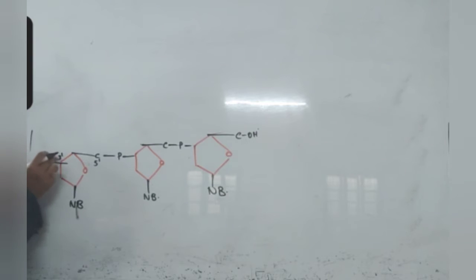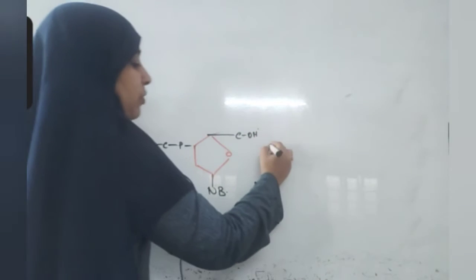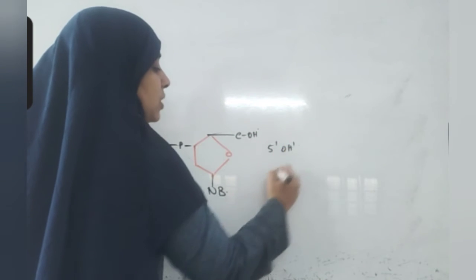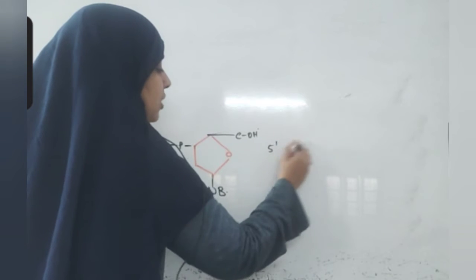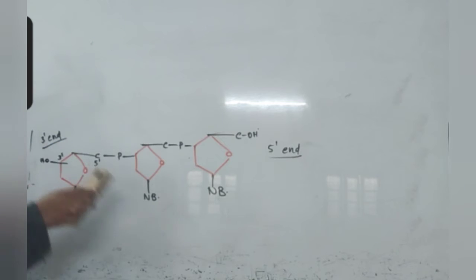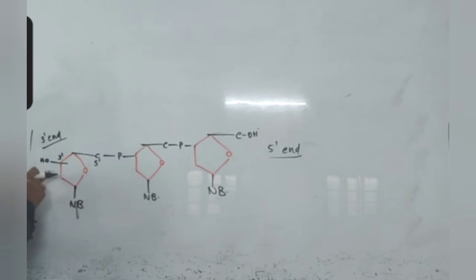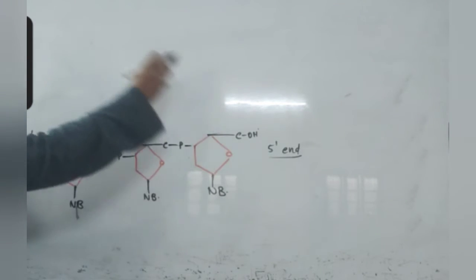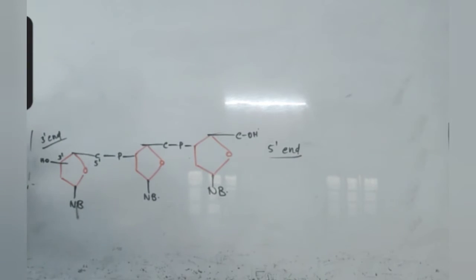This side where the 3 prime hydroxyl is left open is called the 3 prime end, and this side where the 5 prime hydroxyl is open is called the 5 prime end. For every chain there is a 3 prime end and a 5 prime end. And two chains in a DNA run in such a way that one chain runs from 3 prime to 5 prime, another chain runs from 5 prime to 3 prime.